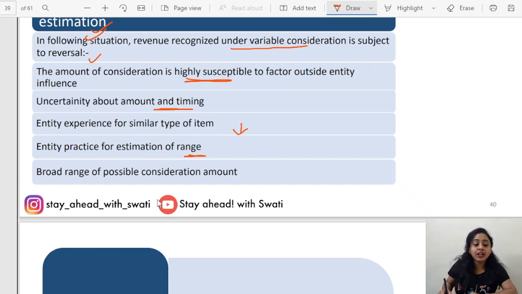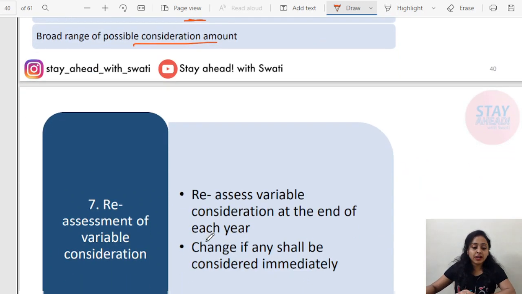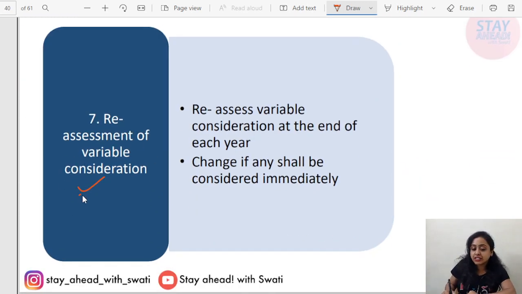A broad range of possible consideration amounts is possible, multiple outcomes. To understand this better, if there are only two chances, for example heads or tails, you apply the most likely method and it is quite possible to predict the right one, because there are only two choices. But if there is a wide range of outcomes, there is a higher possibility that you will make a mistake. The variable consideration will differ, and if it differs, there are higher chances of reversal of the same.